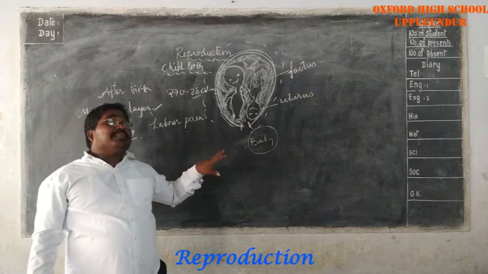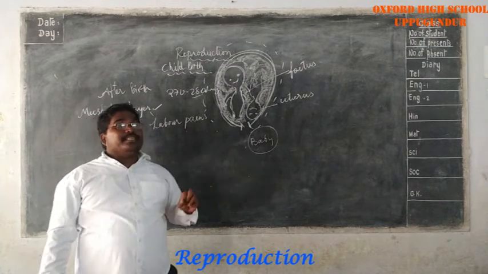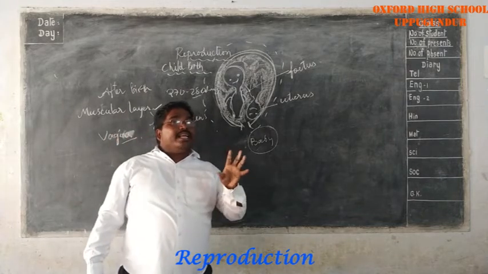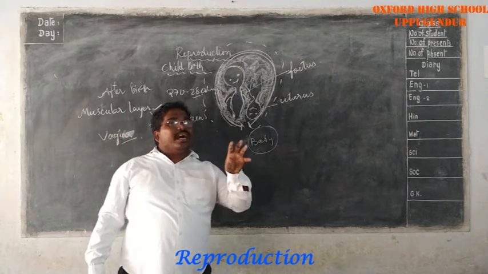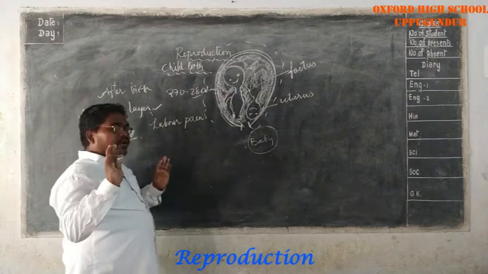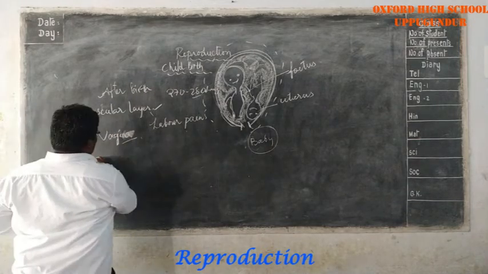At the end of the pregnancy period, a watery yellowish lymph-like fluid called colostrum. Most important, one mark bit. What is colostrum?